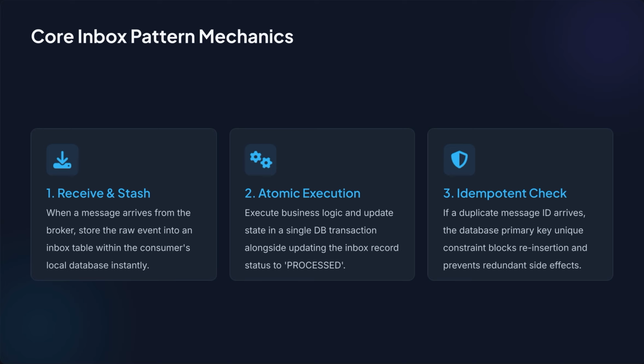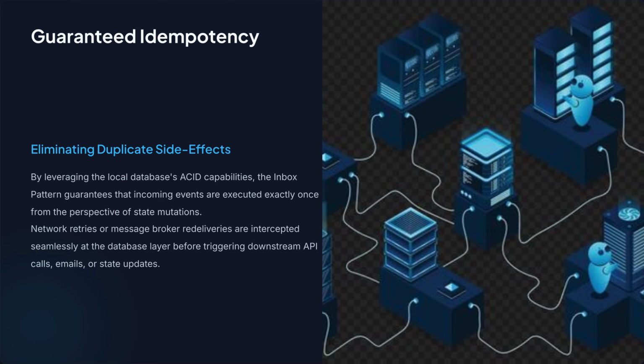Now, how does the transactional inbox pattern work? So now let's see how inbox actually works. Suppose payment service receives an event with a unique message ID. Let's take an example of message 101. So instead of blindly processing it, the consumer first stores the event in its inbox table with something like message ID, payload, and status. Then it executes the required business logic and marks that inbox record as processed. The important part is that the business state changes and inbox status are handled consistently using the local database transaction.